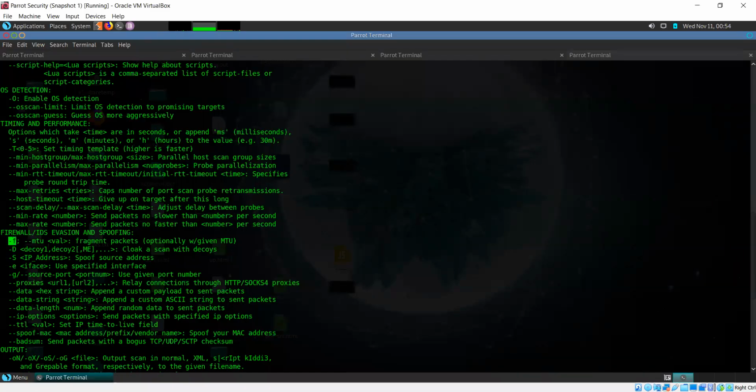Okay, so you can use fragmentation, so you can break your packets down into small chunks. You can specify custom packet size values. Using decoy IP addresses just to blend in with normal traffic to make it difficult for them to identify you. You can spoof source IP address.